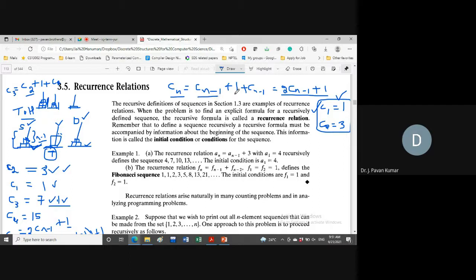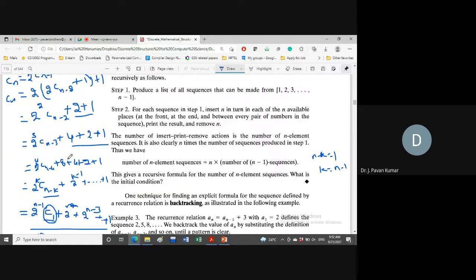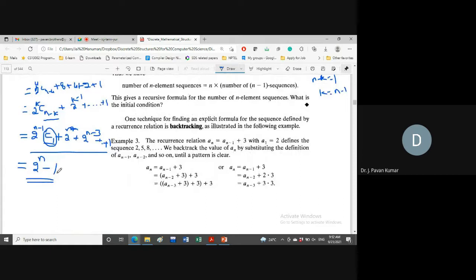Then again, we have to move the largest one to the destination directly, that is one move. Then the number of moves required to transfer from temporary to destination is cn minus 1. That's why we have got 2 into cn minus 1 plus 1. Plus 1 is to transfer the largest one to the destination. Now, if you observe here, what we have got? 2 power n minus 1.